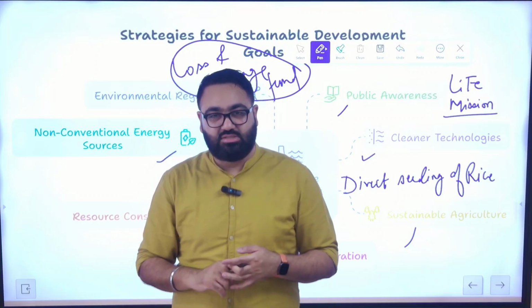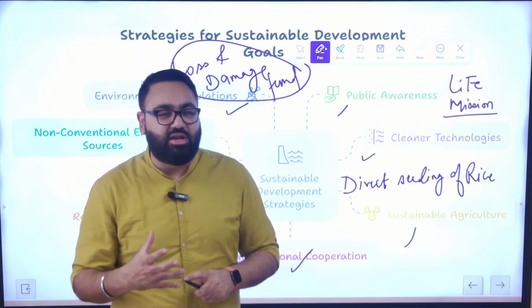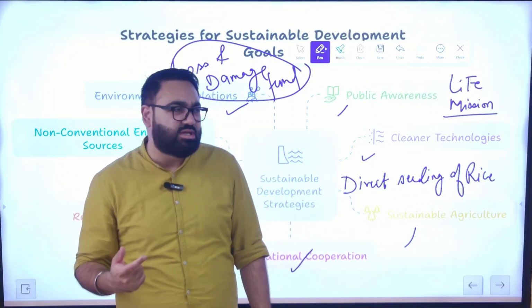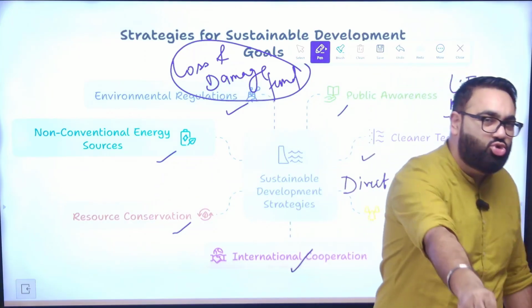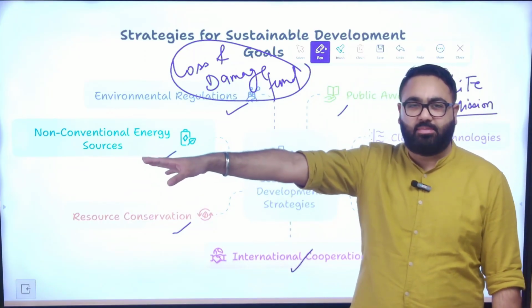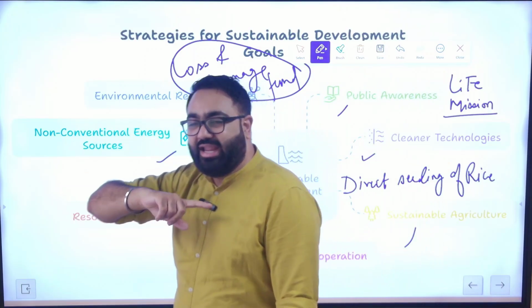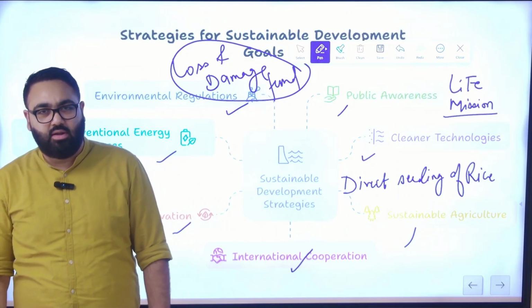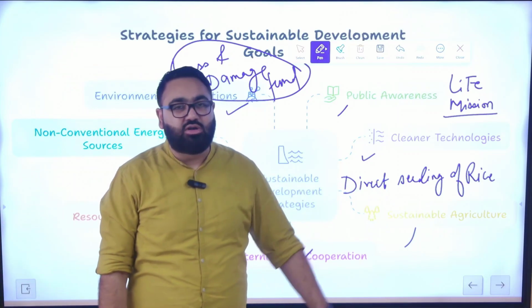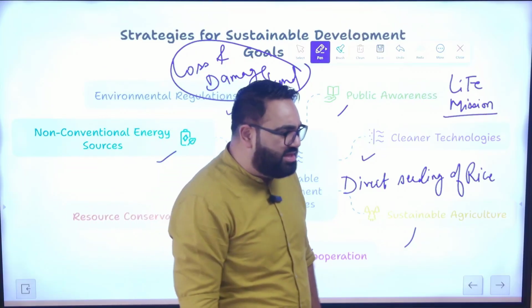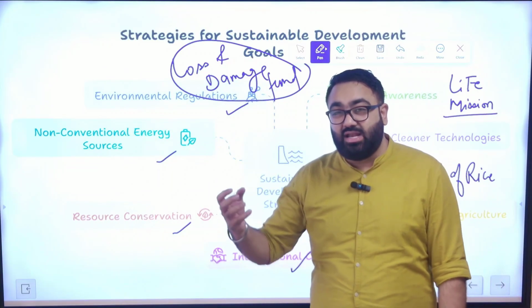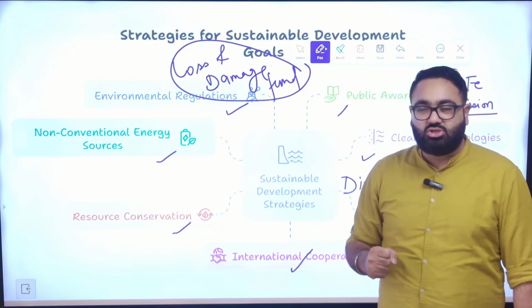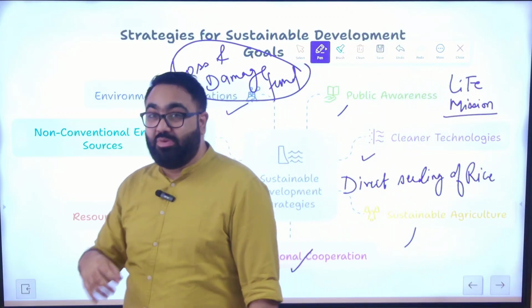It's a longer process. So the government of India has come up with a new technique called the direct seeding of rice, where, as the name suggests, it's a single-step process. You directly put the seeds into the land and do not first convert them into saplings. You don't even need to get your field submerged under water for a long time. That is also not required. It will use about 20% less water than earlier. The problem with this, however, is it requires a certain kind of soil that is able to retain moisture so that you don't require the land to be submerged underwater.